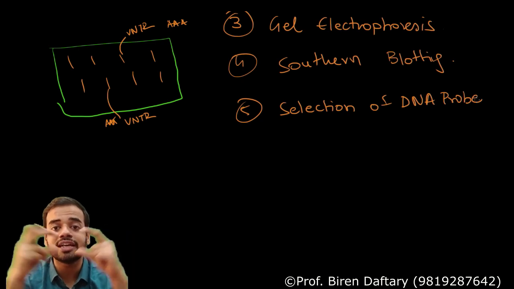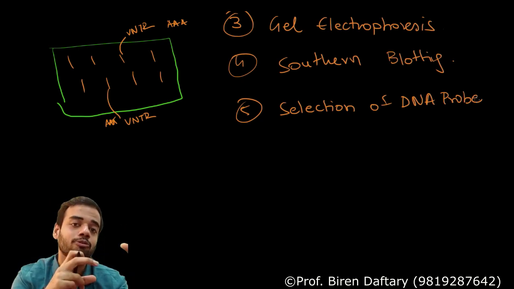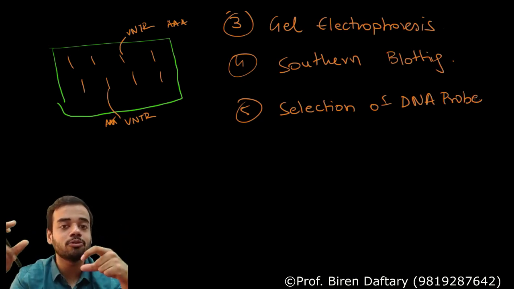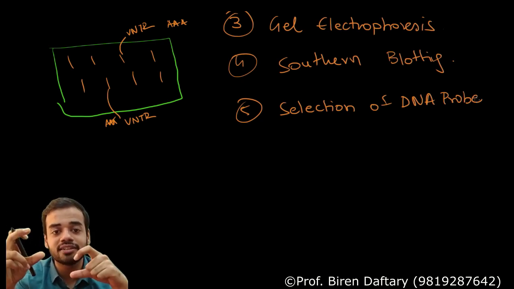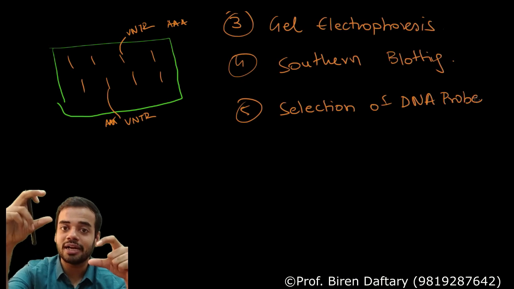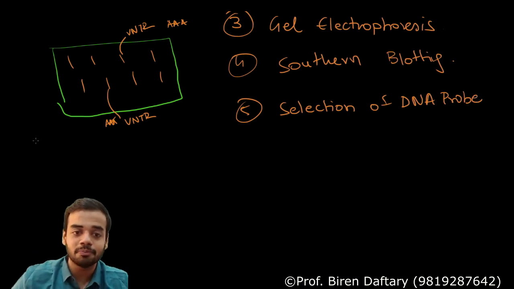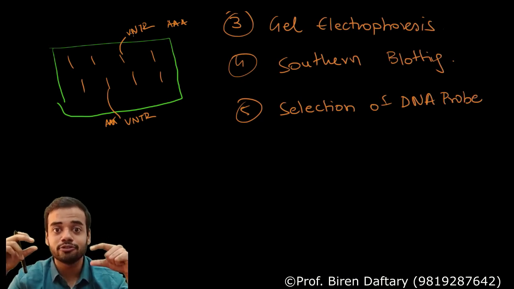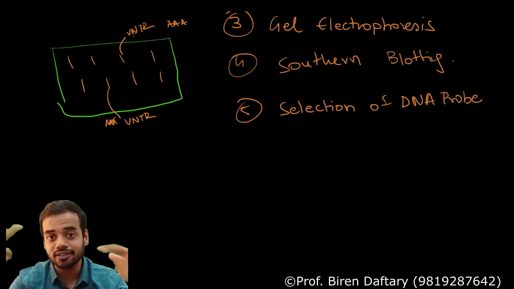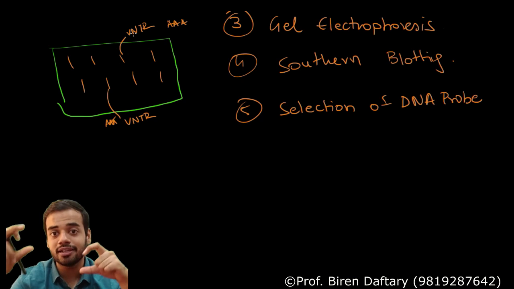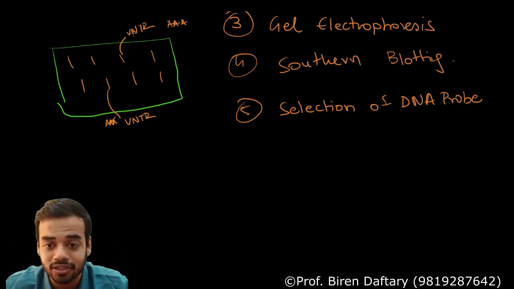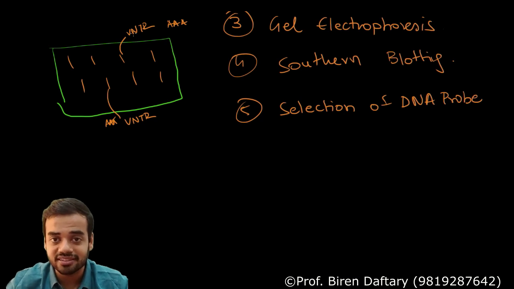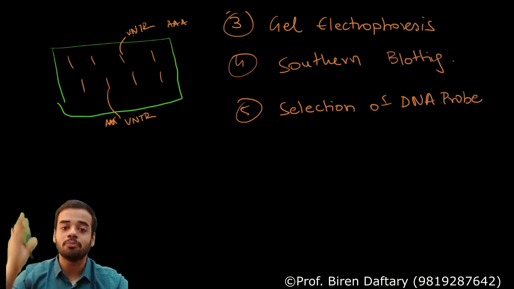So that it will go and attach to that, and wherever the probe is, you can identify the probe because it is radioactive, it shows fluorescence. So wherever it gets attached, you will see that those bands are shining. For example, if the probe attaches here and here, these two bands will shine. So when you look at that after the X-raying is done, you will see those two bands which are glowing more. So you know the VNTRs are over there. So is this clear? Selection clear? Selection is always going to be complementary DNA.